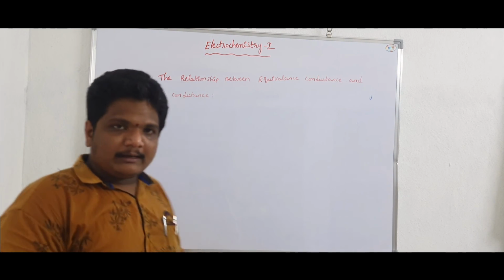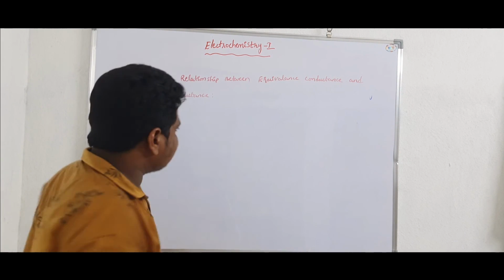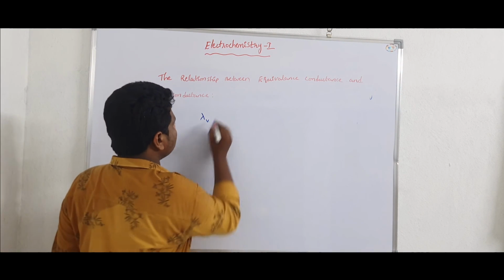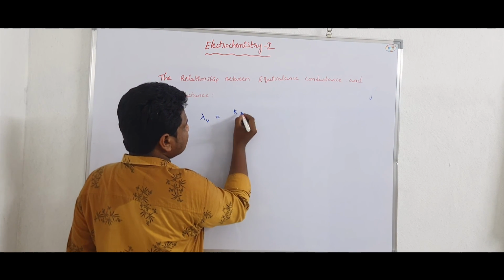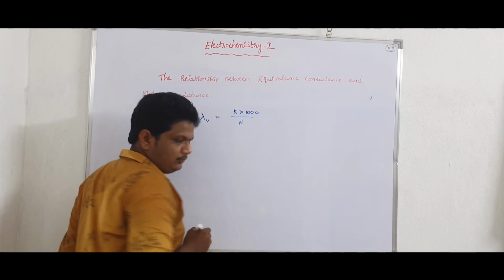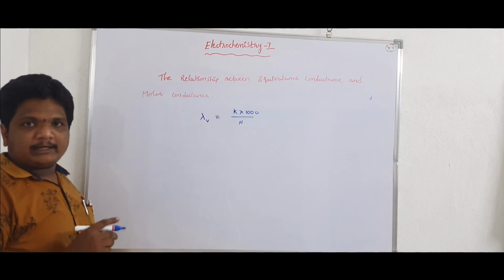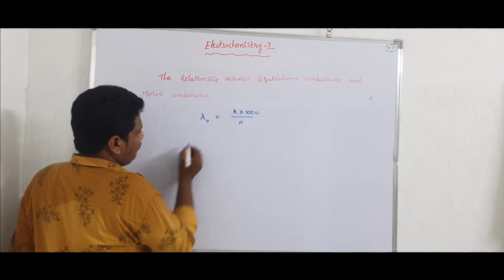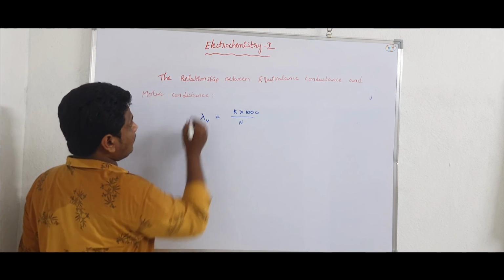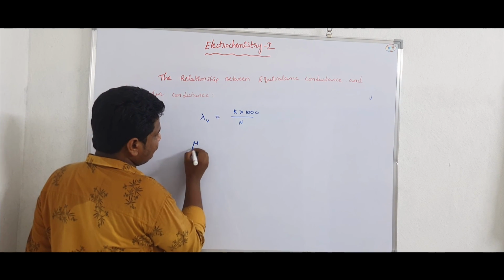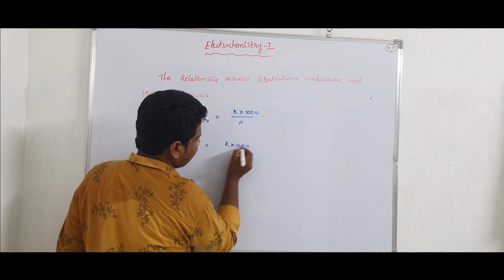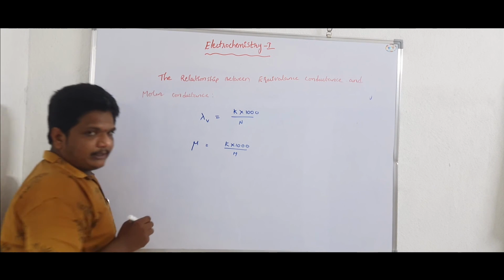Already we know that the equivalence conductance of an electrolyte solution, that is lambda V, is equal to the specific conductance, that is kappa into 1000 by the normality of the solution. In the case of molar conductance, mu is equal to kappa into 1000 by molarity.